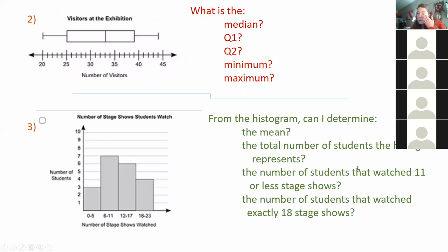All right, so hopefully you guys recognize both of these types of graphs. What is the top one and what's the bottom graph called?